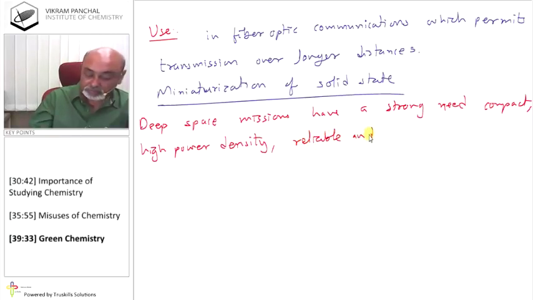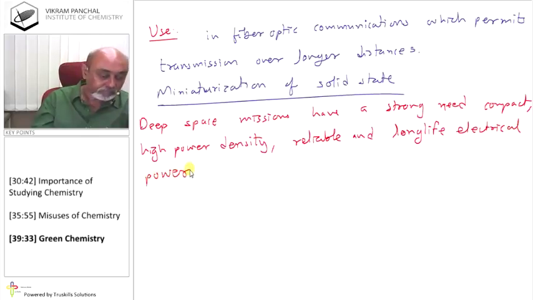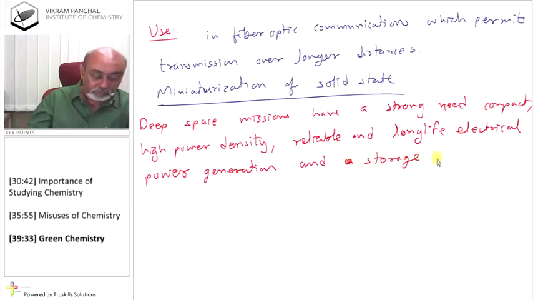and long life electrical power generation and storage under extreme temperature conditions.